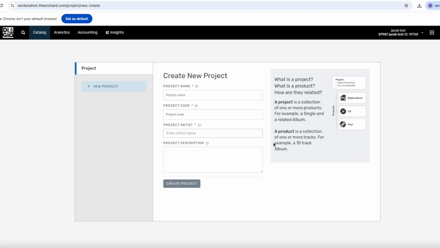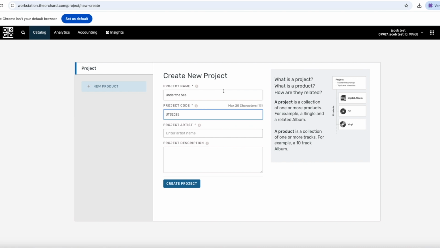But first, we need to fill in the information for the project folder. In project name and project code, you need to enter unique codes that will be used for internal identification. In this example, we're uploading an album for the artist The Seaweed Dreamers, titled Under the Sea. So in this case, we're going to write Under the Sea in the project name, and we're going to write UTS 2025 in the project code.